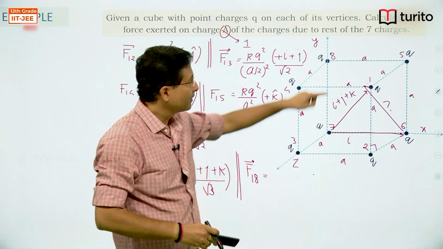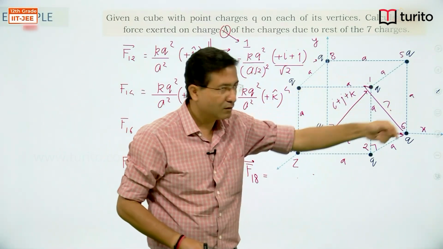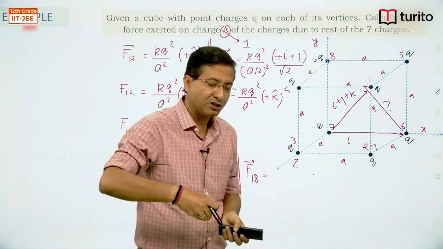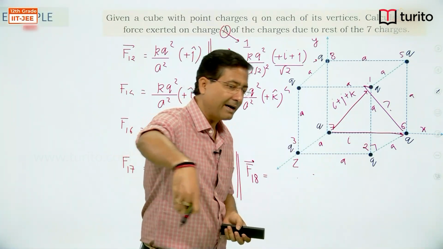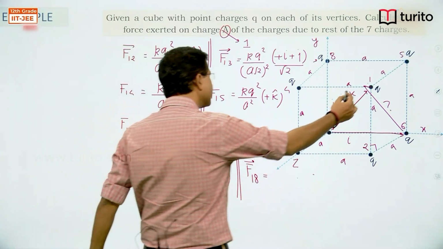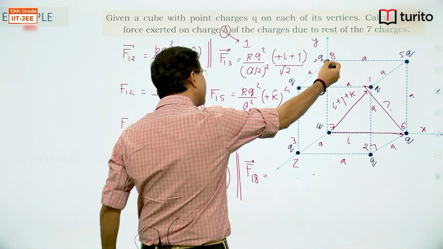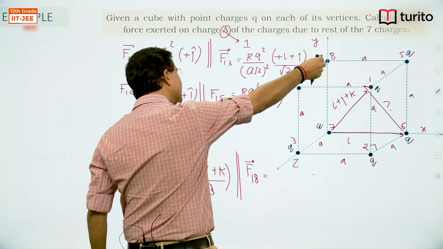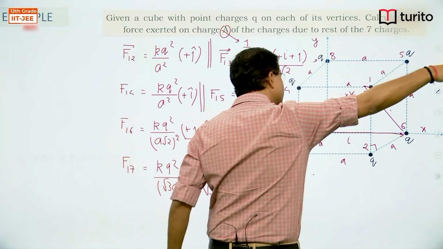That means this vector will have a z component and an x component. So to reach this point, I need to come out, this is the outward direction, and then I have to move in this direction.